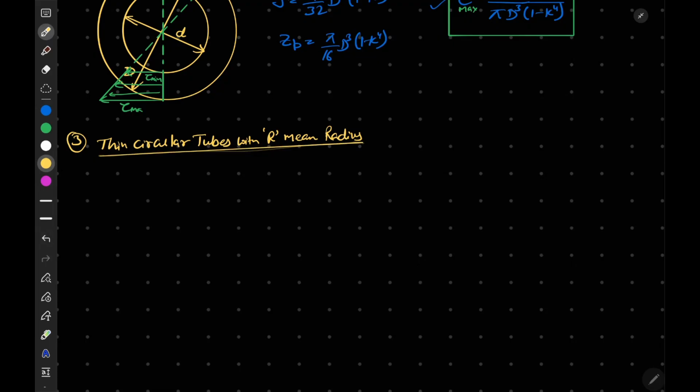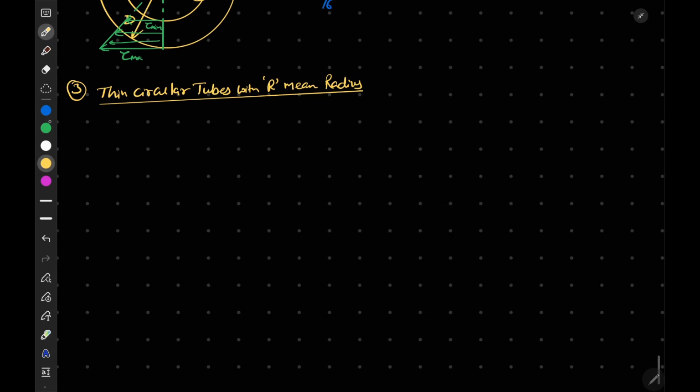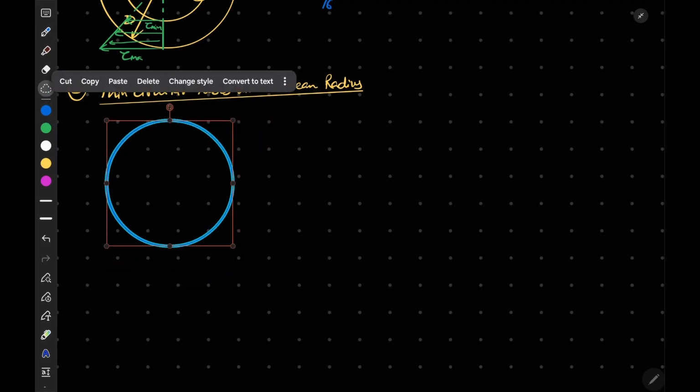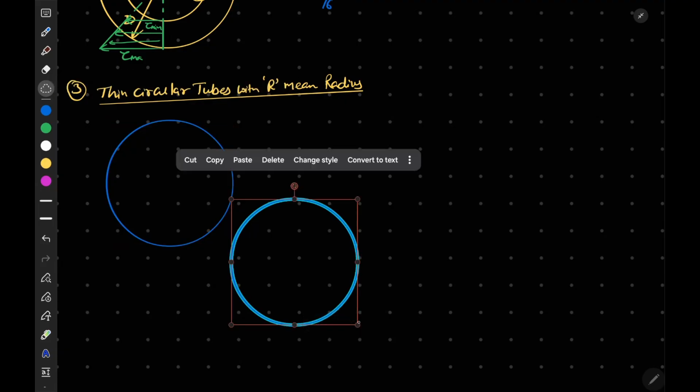Let's draw a diagram first. Let me reduce the size first. Copy and paste.